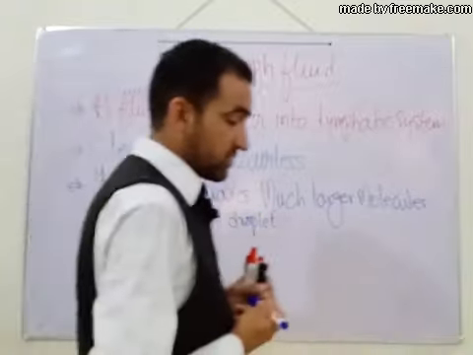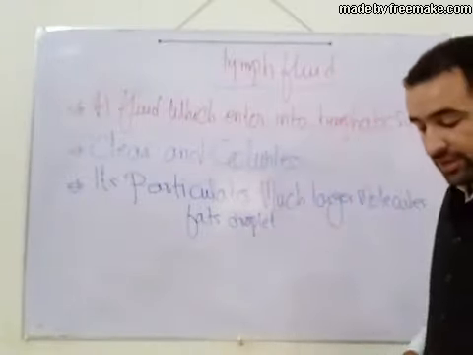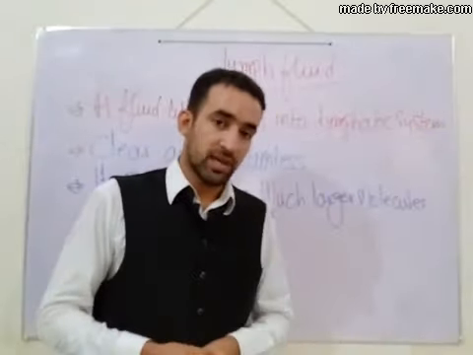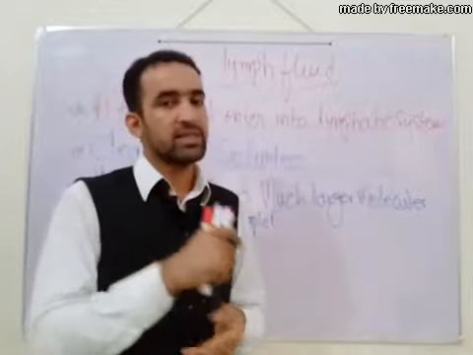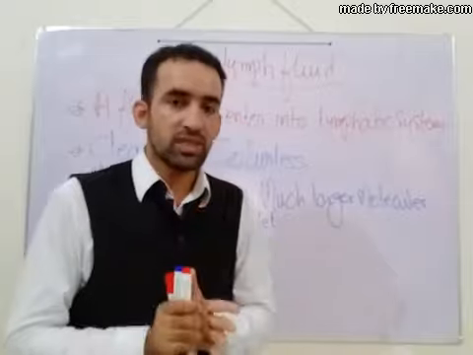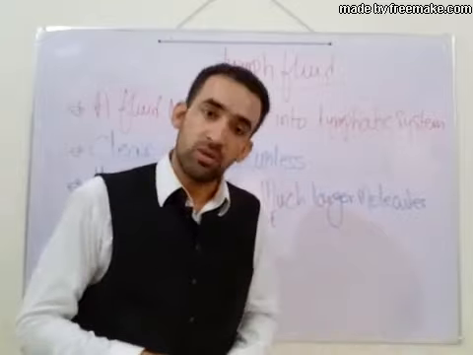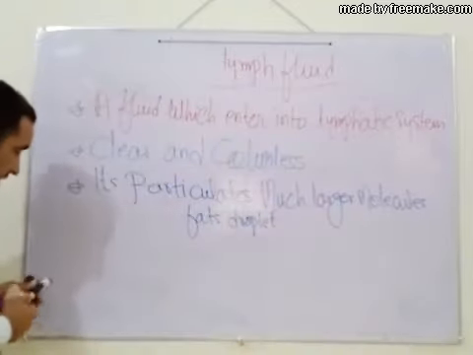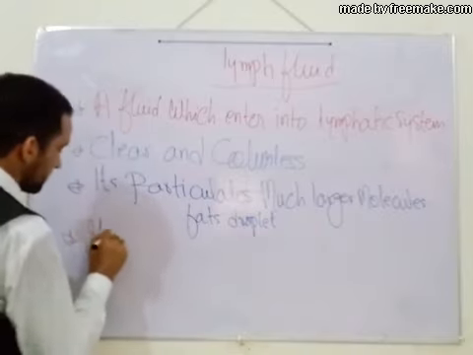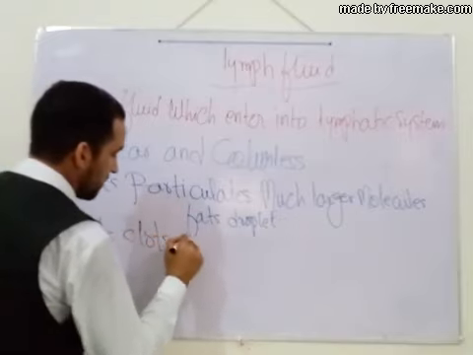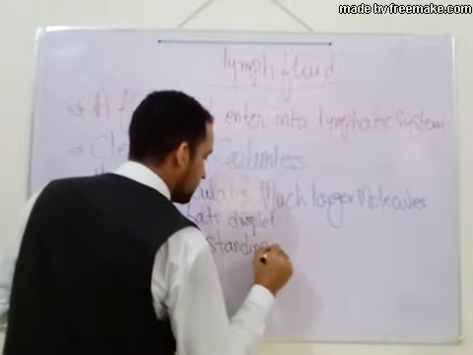Another very important point is that lymph fluid has clotting factors such as fibrinogen. So if for any reason the flow of lymph fluid into the lymph capillaries or lymphatic vessels is stopped, if there is an obstruction in the flow, it becomes clotted. So we write down: it clots on standing.